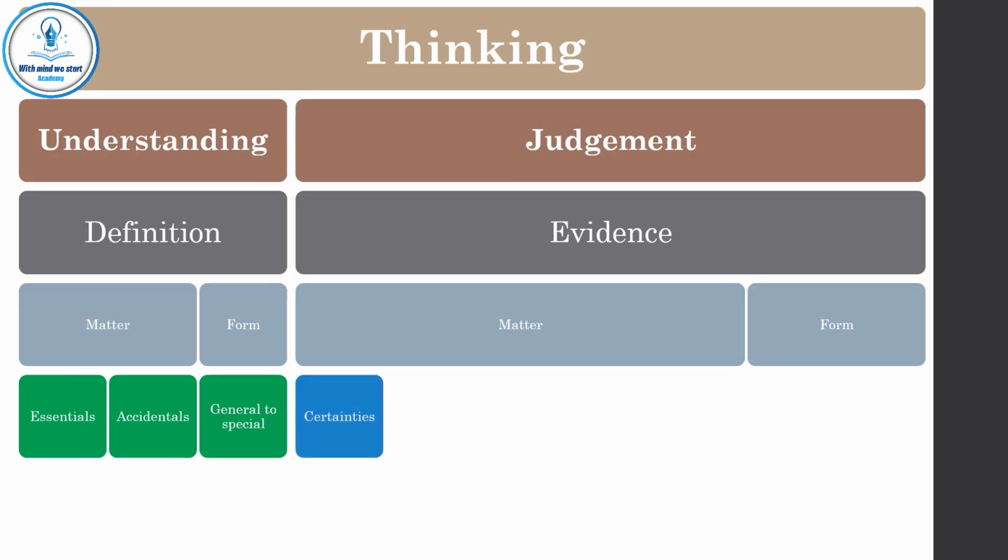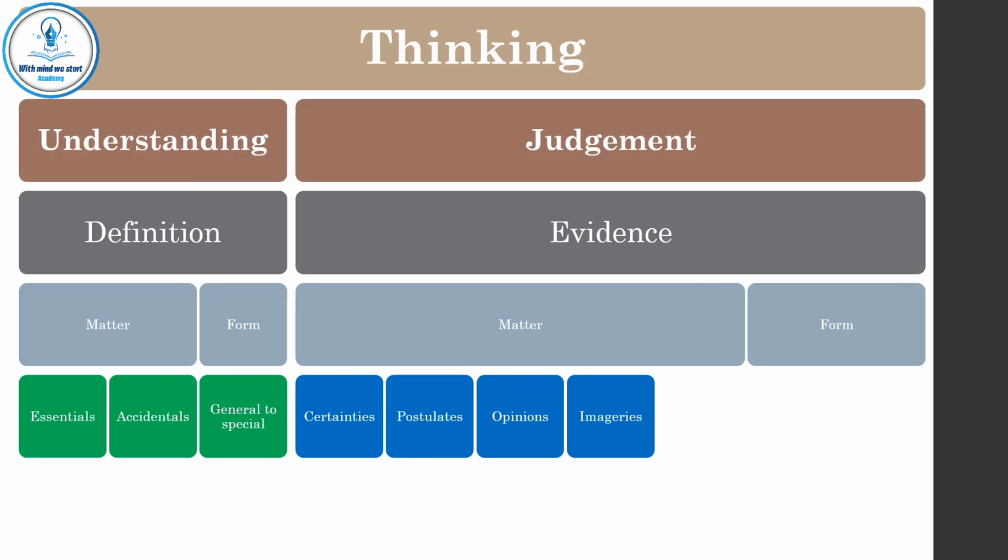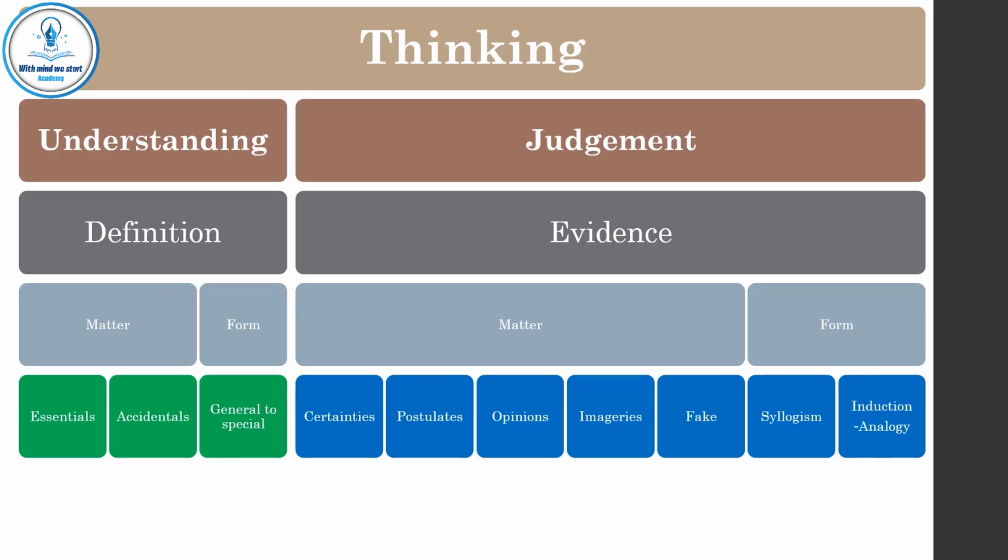The matter of evidence may be certain truths, postulates of the opponents, trusted opinions, imageries, fake premises, and delusions. The form of evidence may be syllogism, which moves from general to special, induction, which moves from special to general, analogy, which moves from special to special.